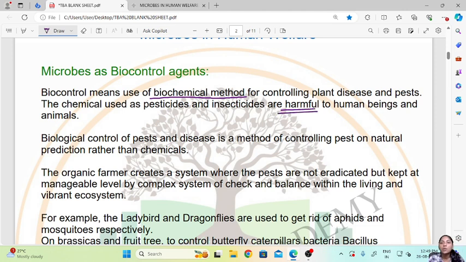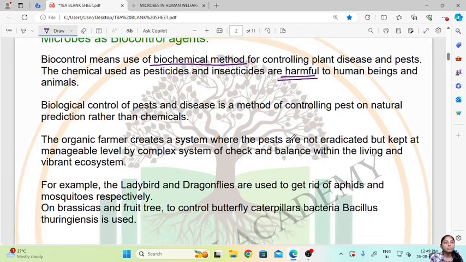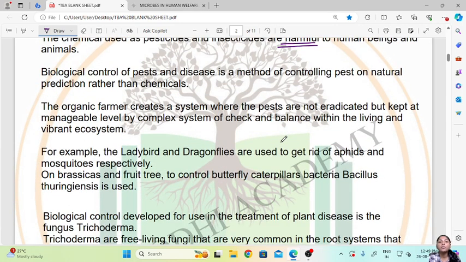They are harmful to us, to animals, as well as the environment. So now biological control of pests and diseases is a method of controlling pests based on natural predation rather than using chemicals. So instead of using chemicals, in this biocontrol method the natural ways are used.